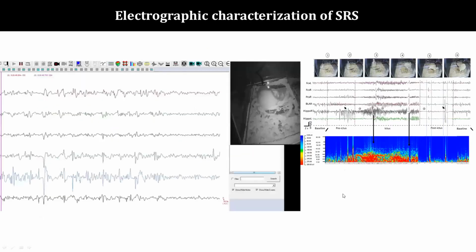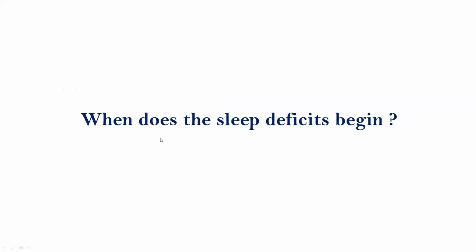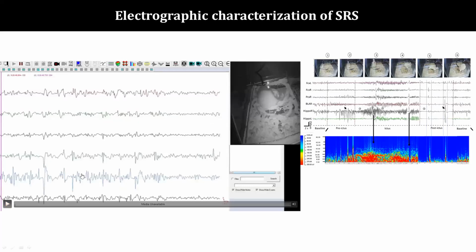Once the animals undergo SE, they will be in a period called the latent period, during which no behavioral seizures are observed. After this latent period, they enter into the chronic phase, during which unprovoked spontaneous seizures will develop. This is a video to show how the spontaneous seizures occur. Here we can see that the rat is in sleep stage initially.